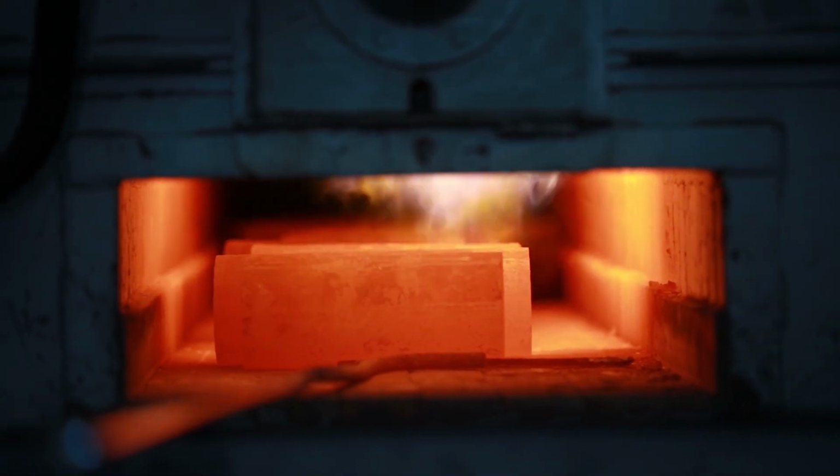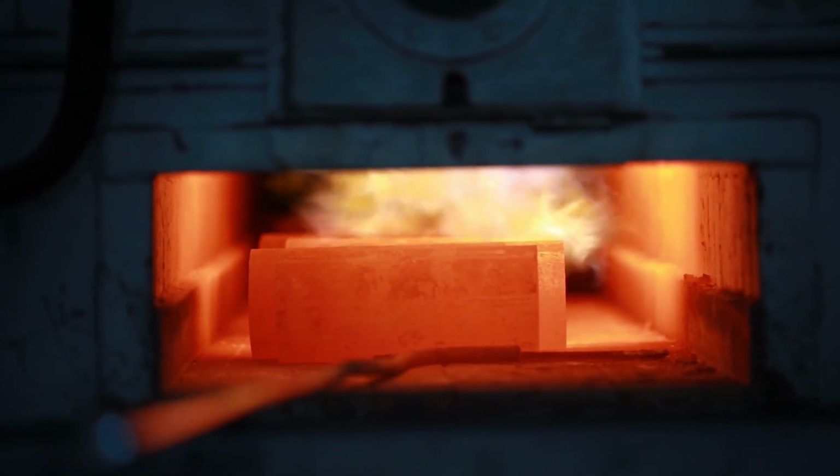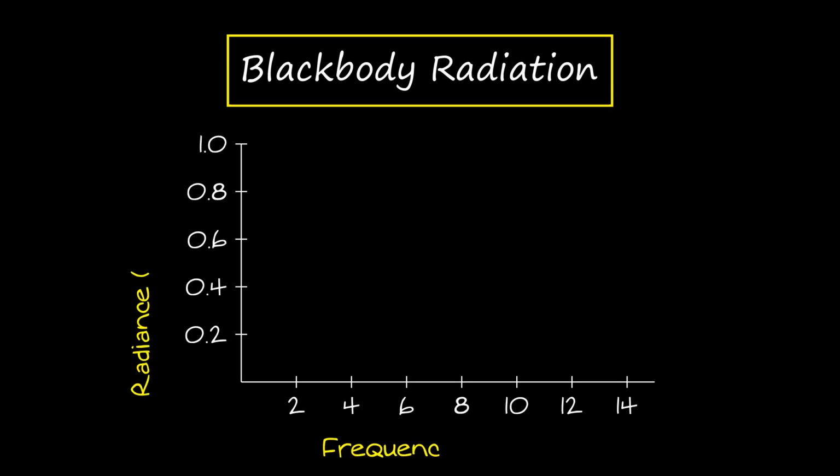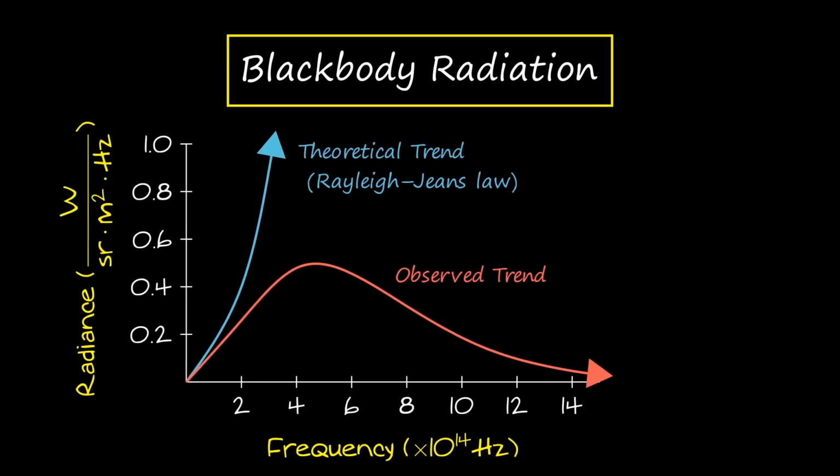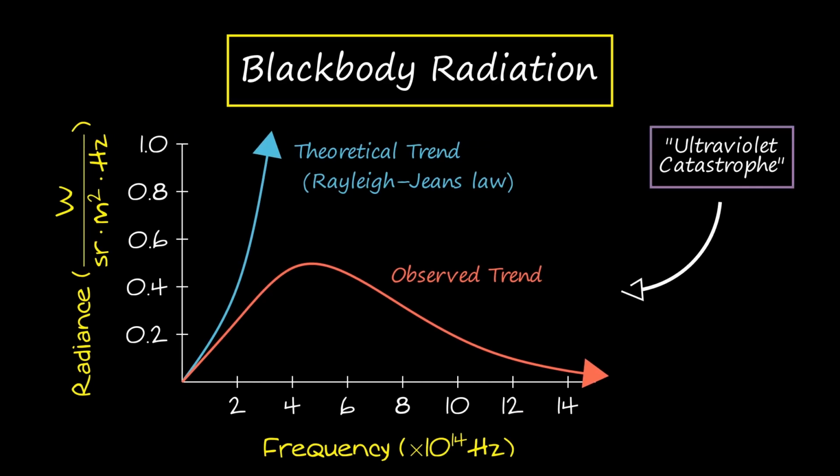A black object heated to a high temperature will emit a bright glow called blackbody radiation. If the intensity of each emitted frequency is plotted, you'll see a graph like this, but scientists studying this effect in the 1890s expected the graph to look like this. This discrepancy, known as the ultraviolet catastrophe, was not explained until the year 1900.